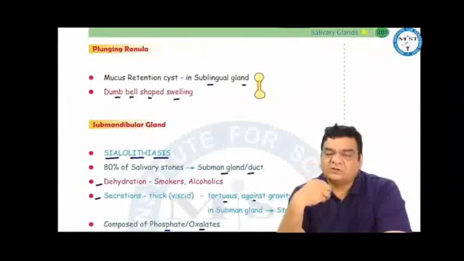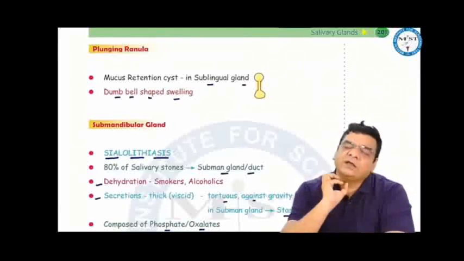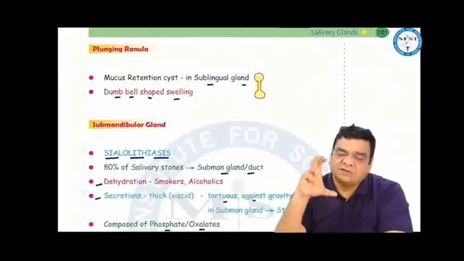A plunging ranula is a mucus retention cyst in the sublingual gland, where there is a swelling in the floor of the mouth, and then it projects through the mylohyoid muscle in the floor of the mouth and presents with another swelling in the neck. So there is a swelling in the floor of the mouth, there is a swelling in the neck as well, with just a tubular projection through the mylohyoid muscle. That is the dumbbell-shaped swelling.